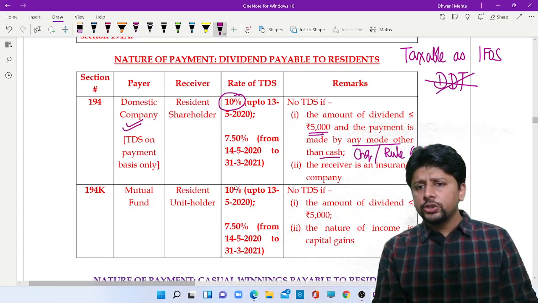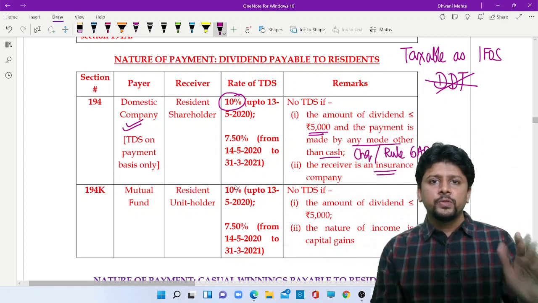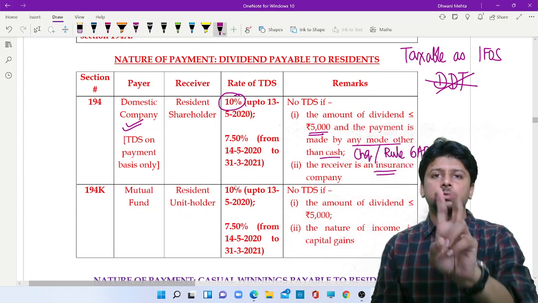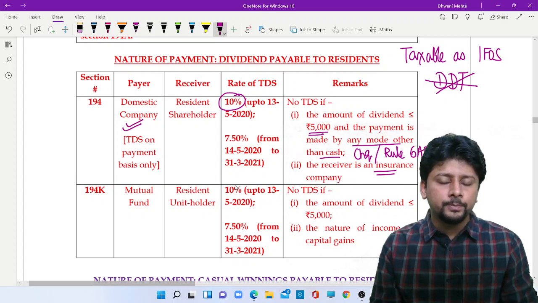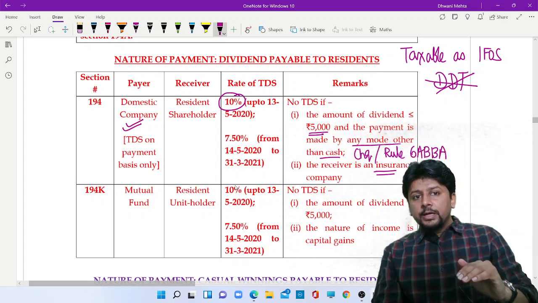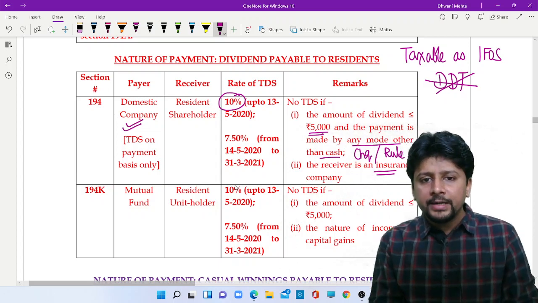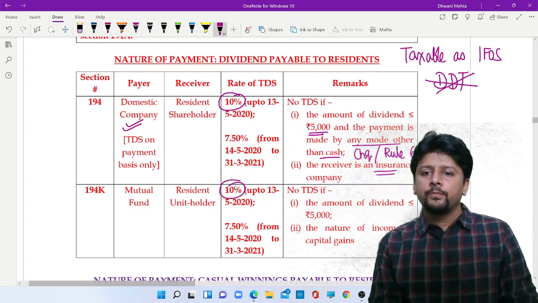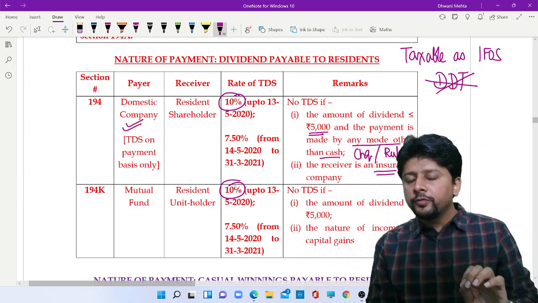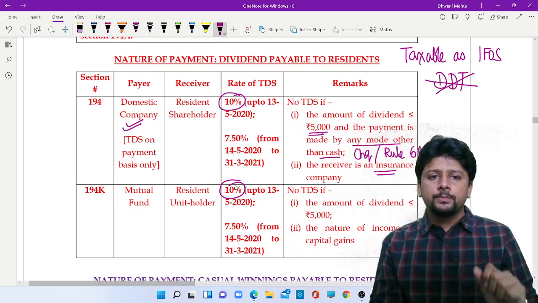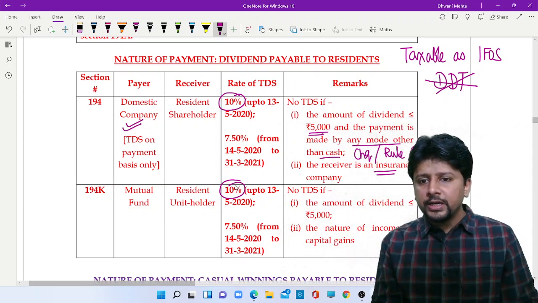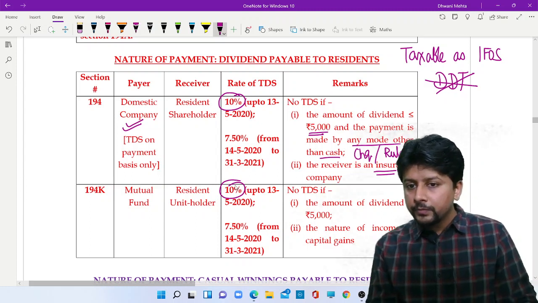If the receiver is an insurance company, don't deduct tax. We saw it in section 193 also, we saw it in section 194A also. Similarly, if a mutual fund is paying dividend to a unit holder, TDS is at the rate of 10%. If the dividend is up to 5,000, don't deduct tax. This section is talking about dividend income, not talking of capital gains.